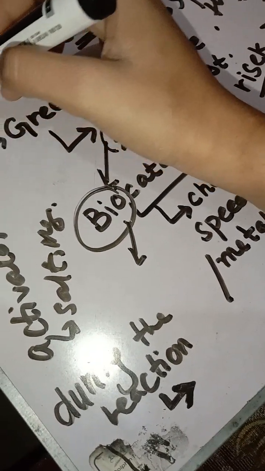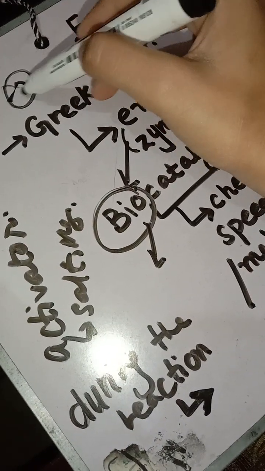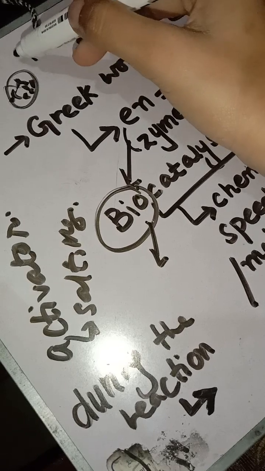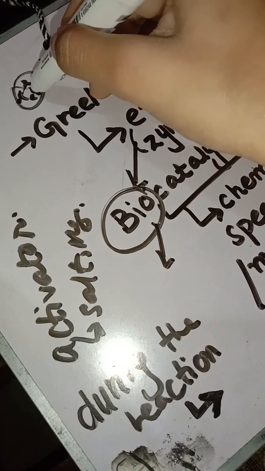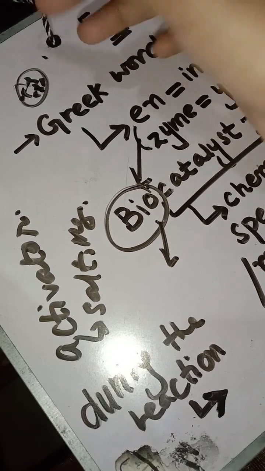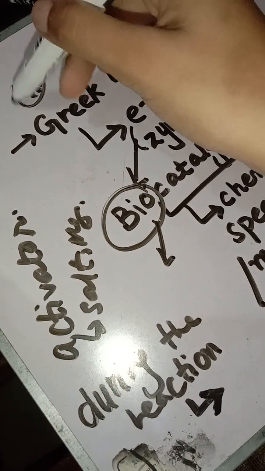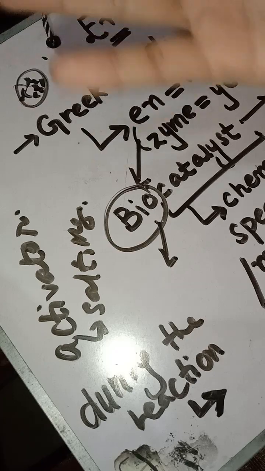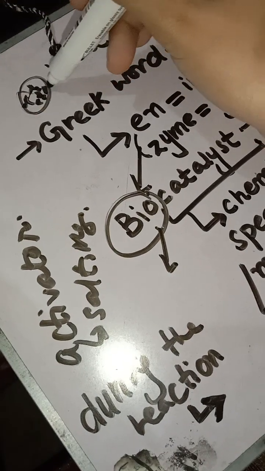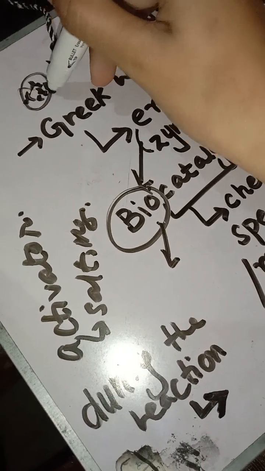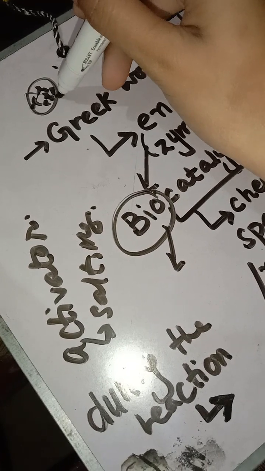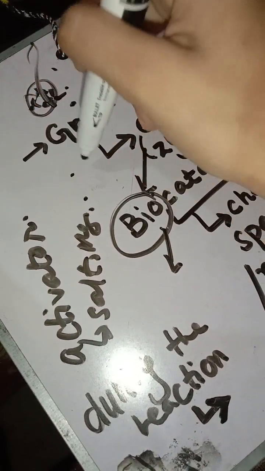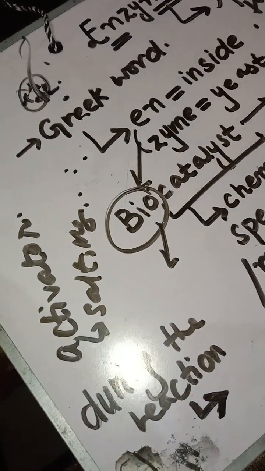It means, for example, we are cooking something and we put salt inside of that dish, and the structure of the salt just gets dissolved in the water or in that liquid. So it means that it changes its structure. So the salt is the activator. It is an enzyme, but it is the activator.